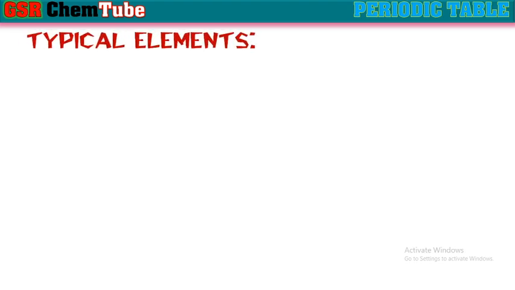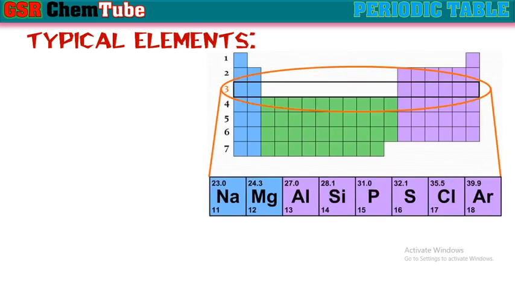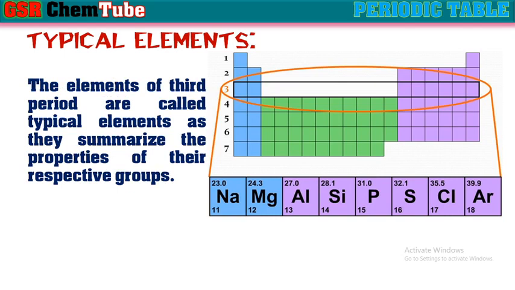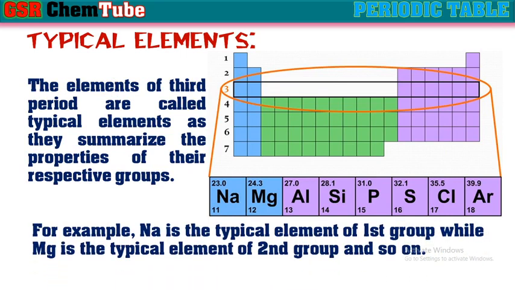Next, typical elements. The third period elements of the modern periodic table are known as typical elements because they summarize the properties of their respective groups. For example, sodium is a typical element of first group while magnesium is a typical element of second group and so on. That means sodium can summarize the properties of first A group elements whereas magnesium can summarize the properties of second A group elements clearly.